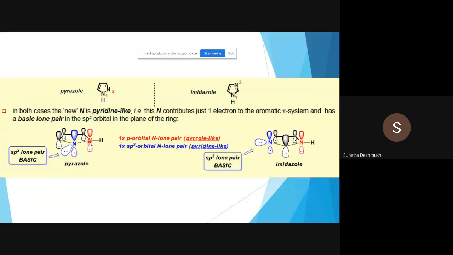The pyrrole-like nitrogen atom shows 2 electrons, all in the orbital sextet. The pyridine-like nitrogen shows a total of 3 electrons, with one lone pair present outside, perpendicular to the whole ring system.